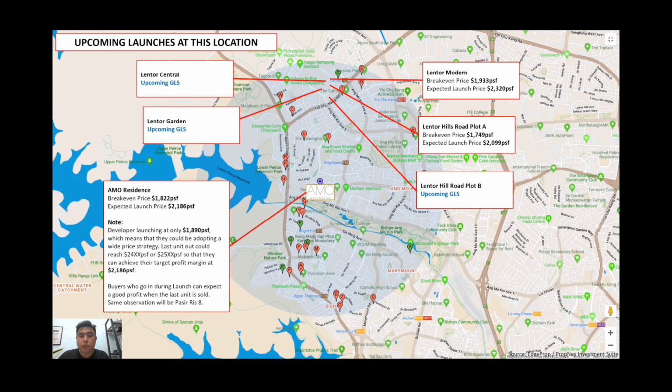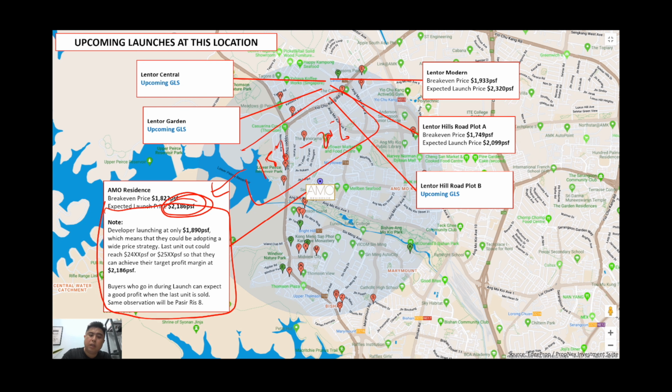So upcoming launches, this is the part I added in. If the developer is really launching at only 1890, remember just now I was telling you that they have to have an average price to make their 15% to 20% profit margin. So this is my personal take: they may adopt something which I call a white price strategy.